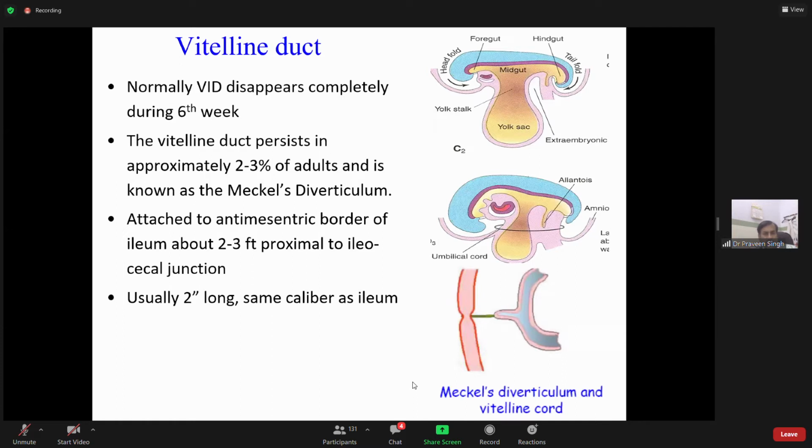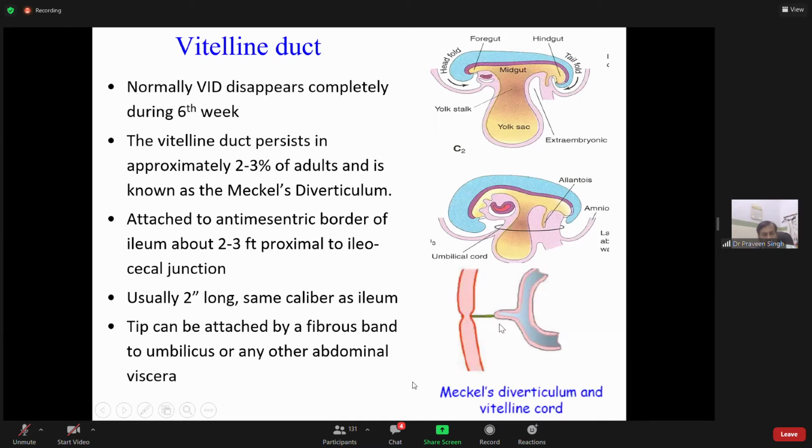Usually 2 inches long, and as you can see, the caliber is almost the same as that of the ileum. The inside is almost the same as that of the ileum. The tip, as you can see here, is attached by a fibrous band to the umbilicus, or any other abdominal viscera.